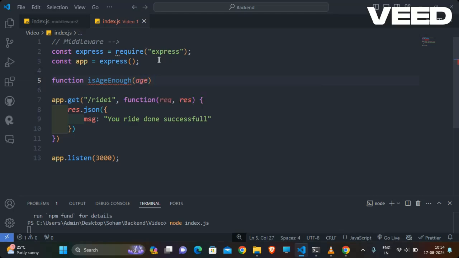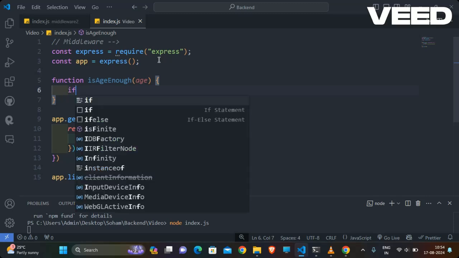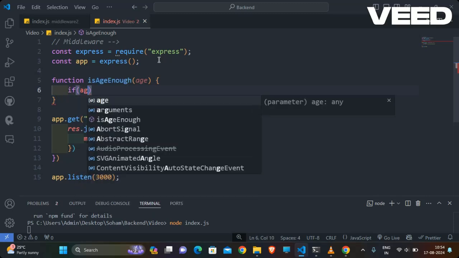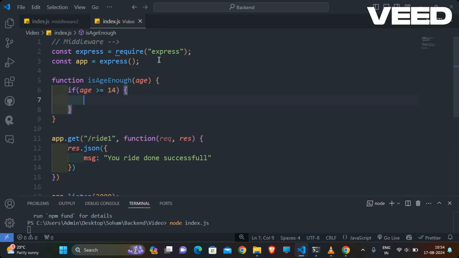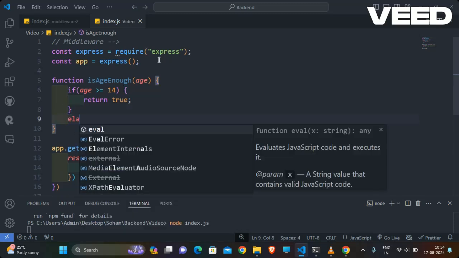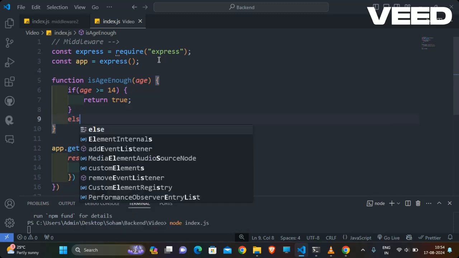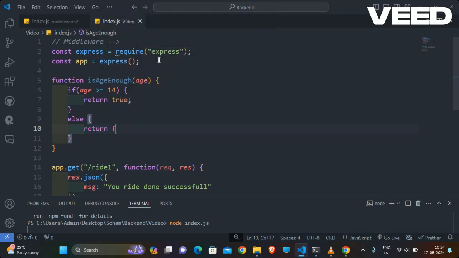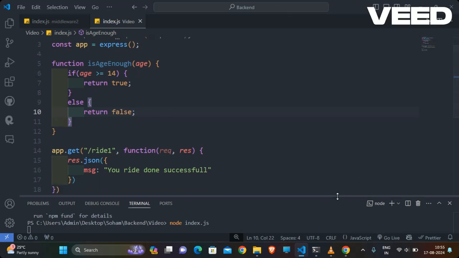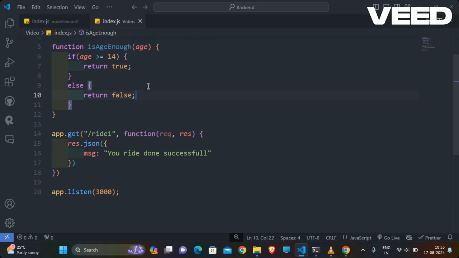If the age of that person is greater than or equal to 14, then we return true, else we return false. Okay, we will be playing with booleans. So basically we are checking all this concept here.